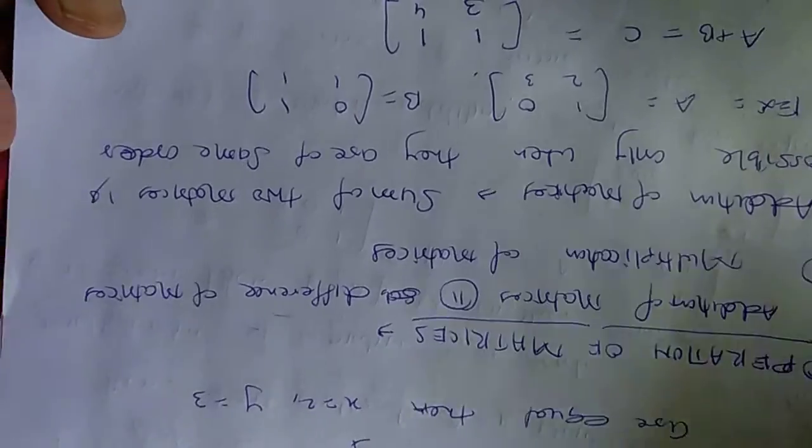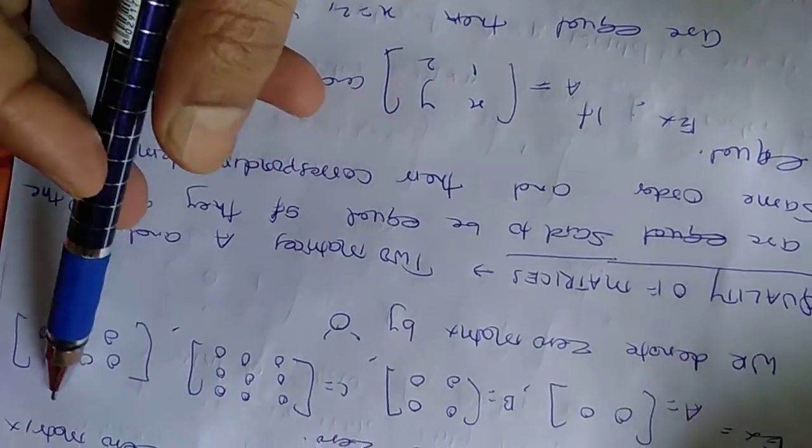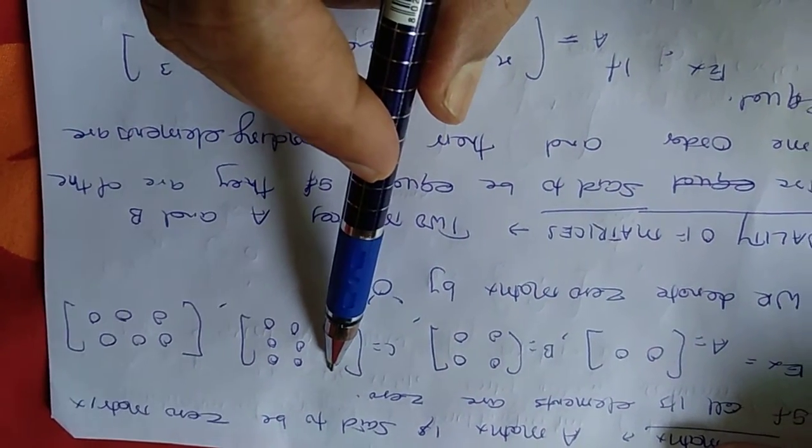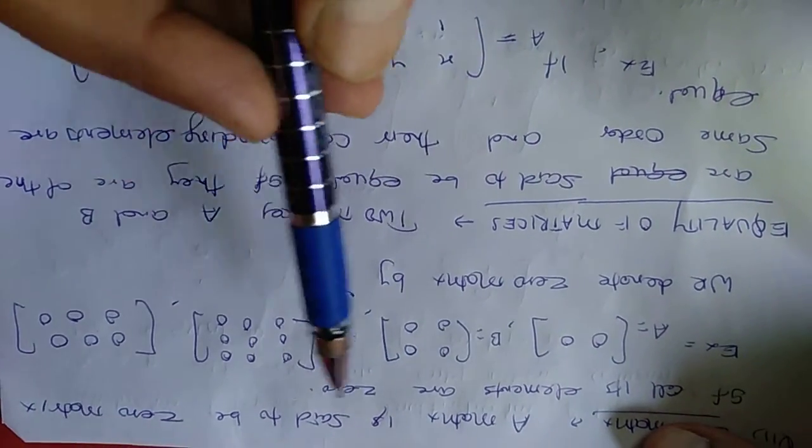Now zero matrix. A matrix is said to be a zero matrix if all its elements are 0. Which type of matrix it is, I am not going to define it.